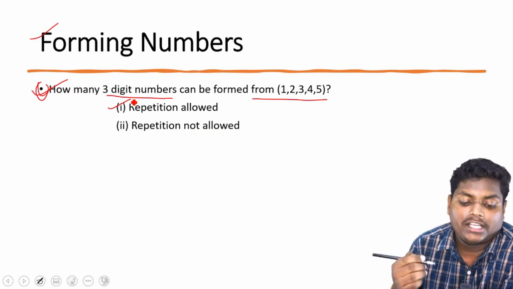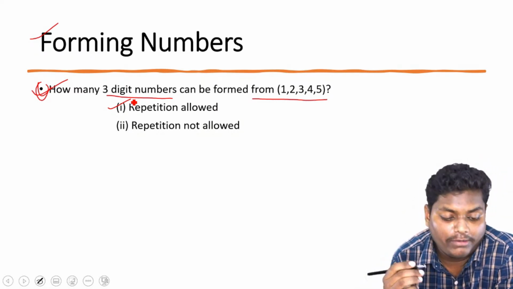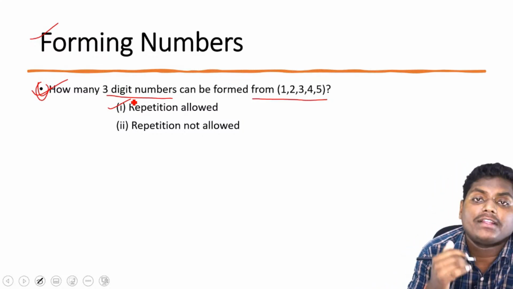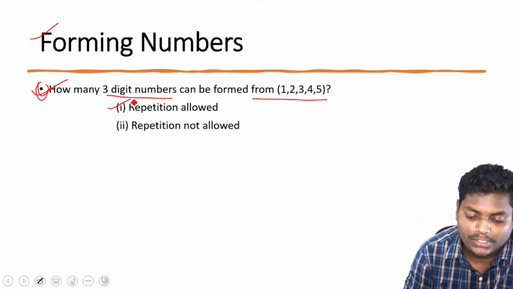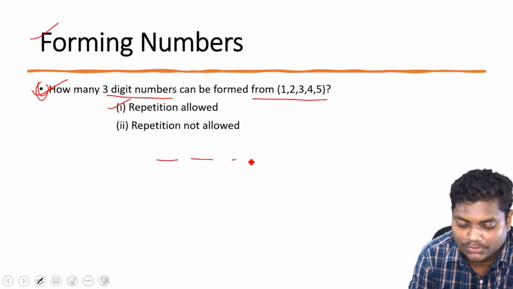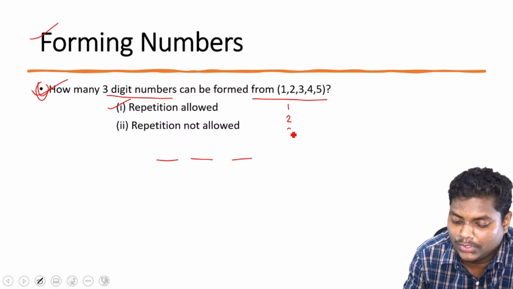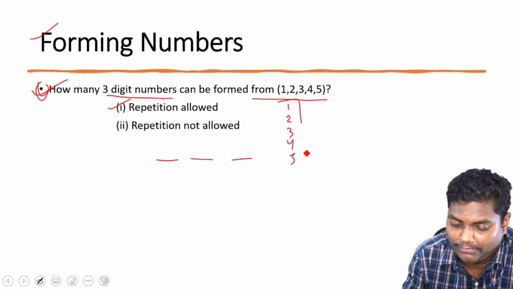How many three-digit numbers can be formed from 1, 2, 3, 4, 5 if repetition is allowed? If repetition is what we are having, the question is saying three-digit number. So let's make 3 blocks for three-digit numbers. Is it clear? So we are having 5 numbers from 1, 2, 3, 4, 5.